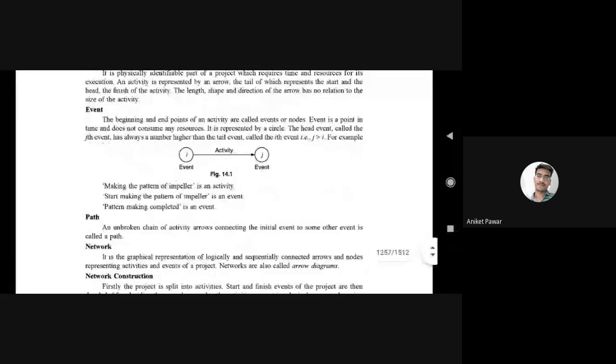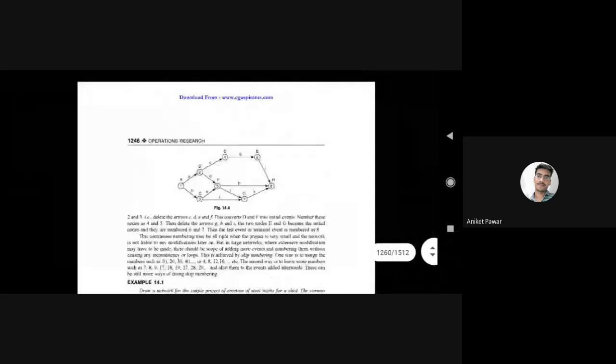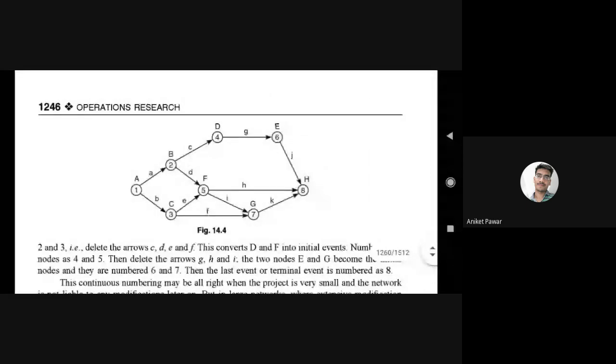Path is nothing but the way. Different ways may be there. For example, suppose this is one of the problems of PERT. Now there are different ways to reach. Our main target is to complete the project from A to H.